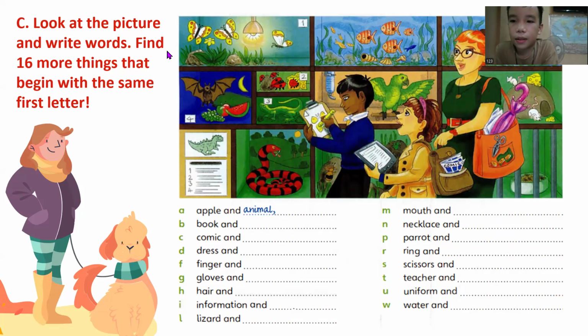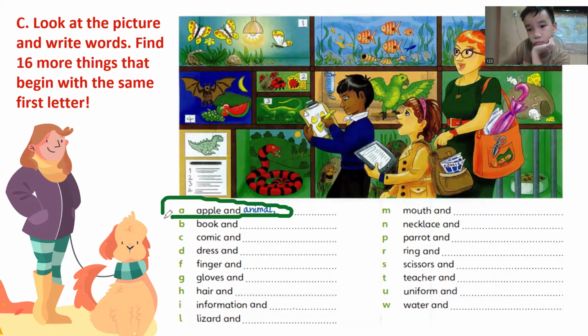Oh, very good. Okay, so anyway, today we're going to continue in Unit 10. So this is Part C. So I want you to look at the picture, Peter. Okay, so they are in the art museum. So look at the picture and write the words. So you can actually find 16 more things that actually begin with the same first letter. So there is one example in here. Look, letter A. What are the words that start with letter A that you can see in the picture?